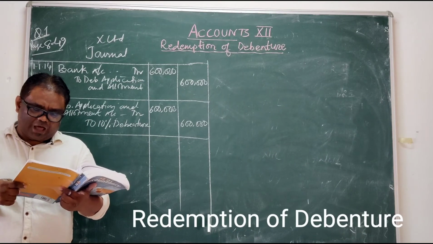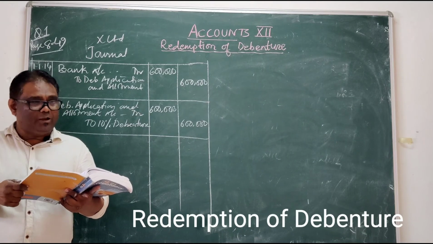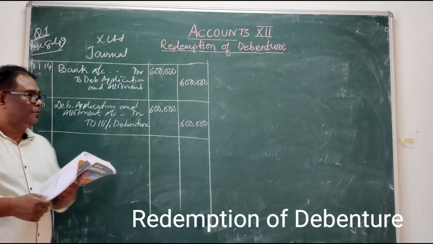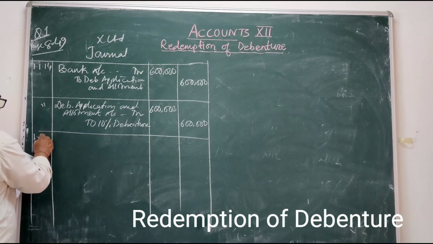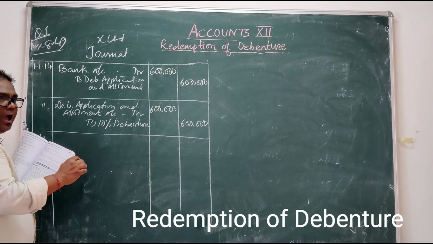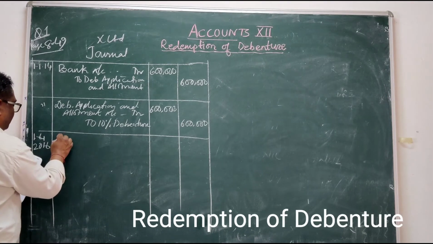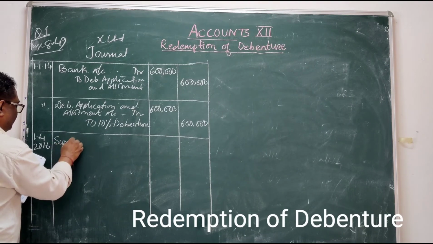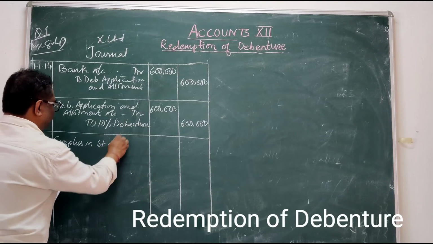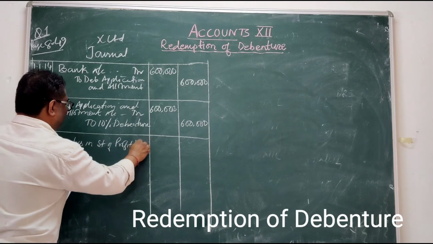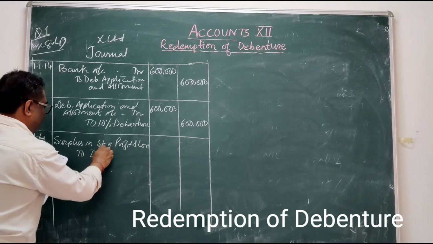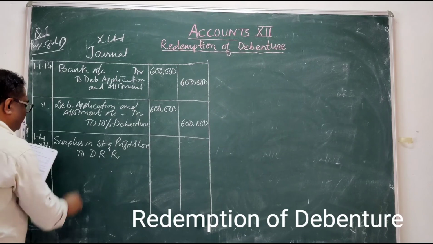Now the debentures are redeemed on 31st March 2017. So one year before, on 1st April 2016, you have to create DRR. How to create DRR? Surplus in statement of profit and loss account debited to debenture redemption reserve.